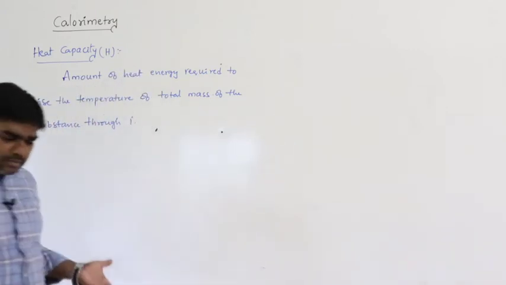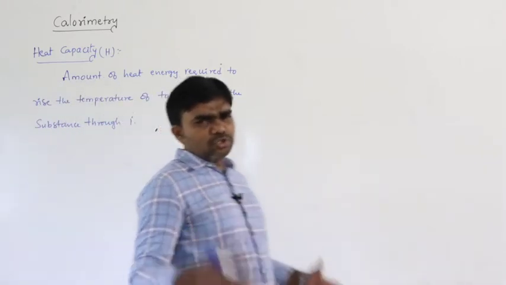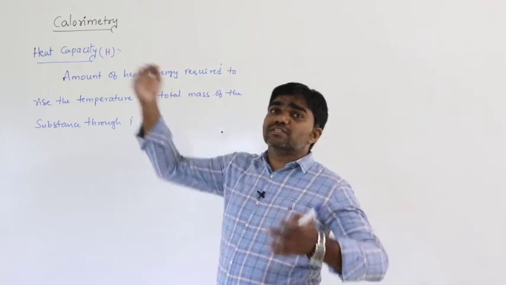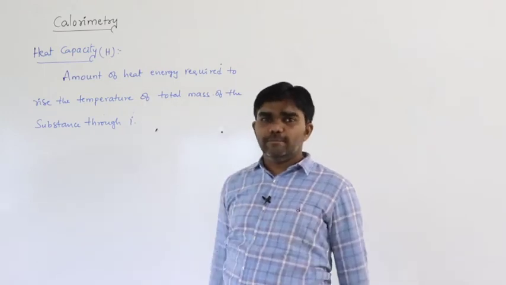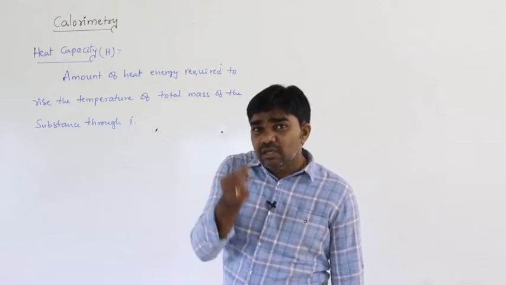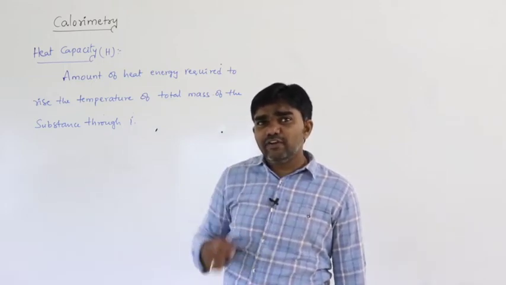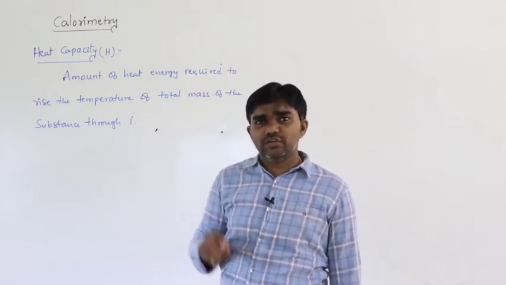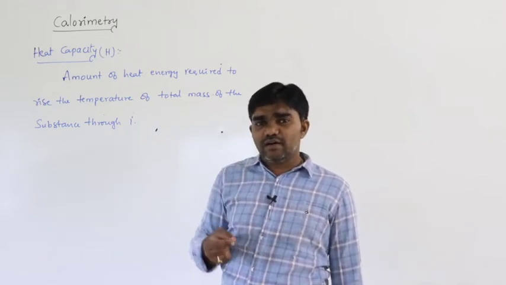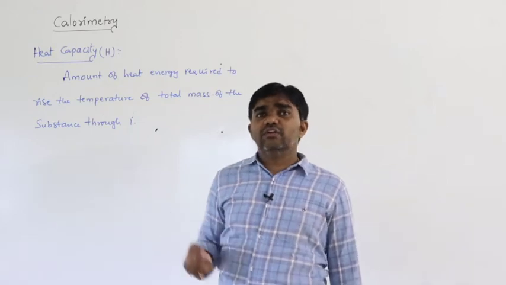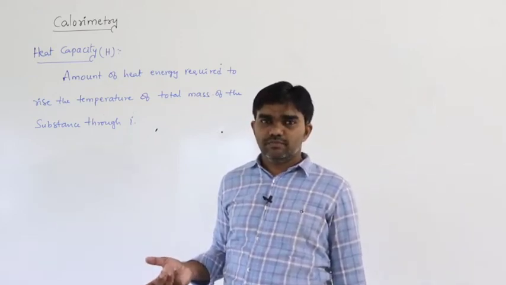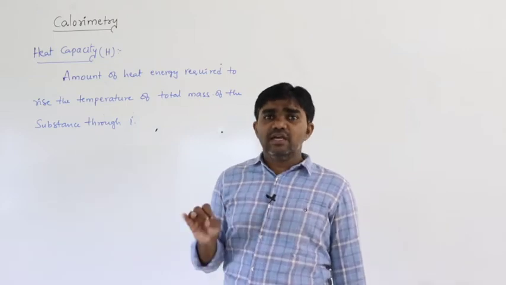Whatever the given mass, whether 1 kg, 2 kg, or 3 kg, we want to raise the temperature of the total mass of the substance through 1 degree. In the previous case, specific heat means per unit mass. That unit mass depends on the given unit. If it is CGS, the unit mass is gram. If it is SI, the unit mass is kg.